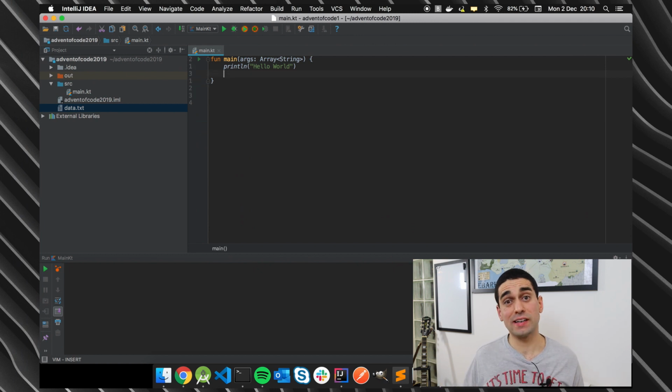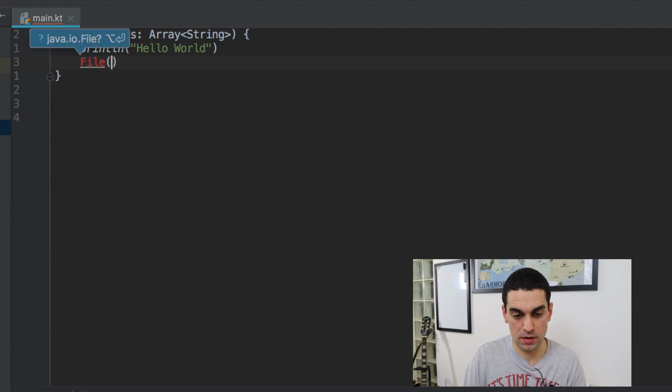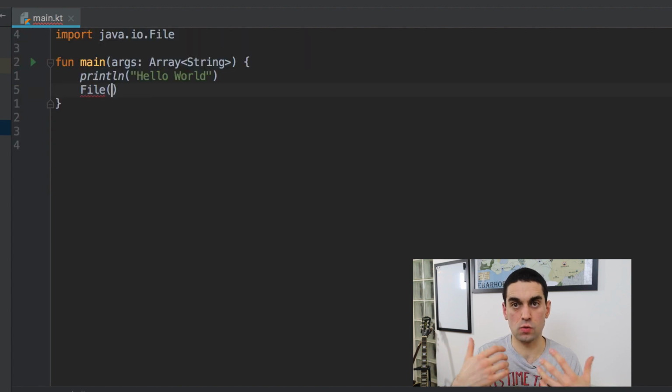So Kotlin is completely interoperable with Java, so we can use all of the Java libraries accessible to us in Kotlin as well, and it'll be fine. So the File Java library is incredibly useful and we can use it. I'm going to type capital F File, and it's going to say that I need to import java.io.File. I'm going to do that by hitting, on a Mac, Alt and Enter to automatically import the one that's highlighted red. In there, I'm going to give the file name, and it's just going to be data.txt.